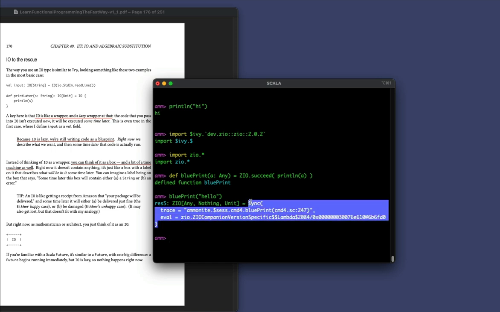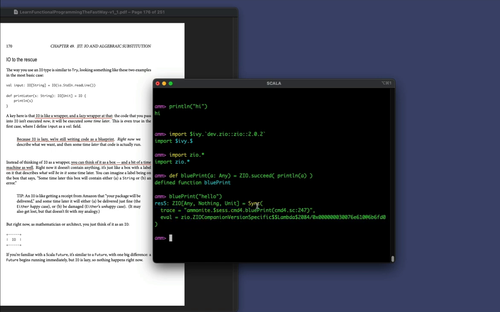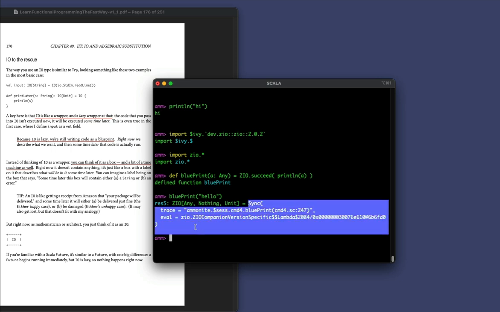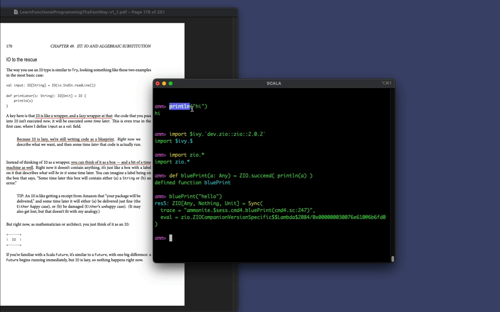And it'd be really fascinating if instead of being called sync, that was called blueprint. But this code right here is the blueprint for this function right here. This is basically a data structure that describes what will happen whenever blueprint is called. But the important part for right now is to notice the difference in the laziness. When I ran println up here with hi, it printed that right away. But when I passed in hello to this function right here, and it still goes inside the println here, you're thinking, well, that should have run right away.